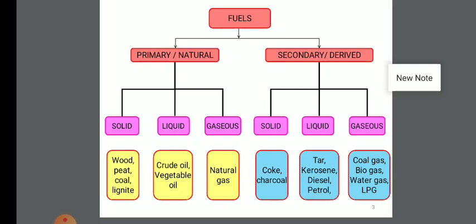So which are the examples for each? Wood, peat, coal, lignite are solid primary fuels. Petroleum, that is crude oil, and vegetable oil are examples of liquid primary fuel. Natural gas is a single example of gaseous primary fuel. Coke and charcoal are solid secondary fuels. Tar, kerosene, diesel, petrol, naphtha are liquid secondary fuels. Coal gas, biogas, water gas, producer gas, CNG, LPG are all examples of gaseous secondary fuel. So this is the classification of fuel on the basis of origin as well as physical state.